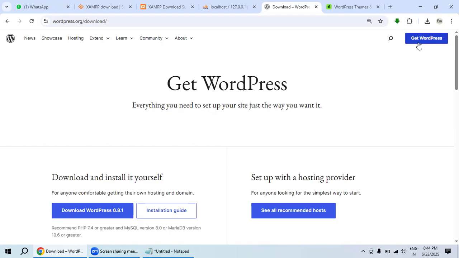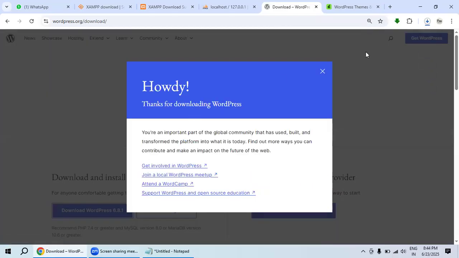Here you can see what we have to do is download WordPress. Now you can see that WordPress itself will download like this. It may take some time. Let me see how much space it takes.